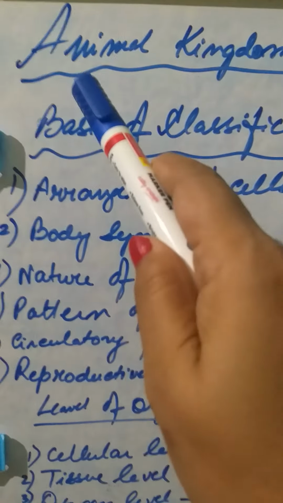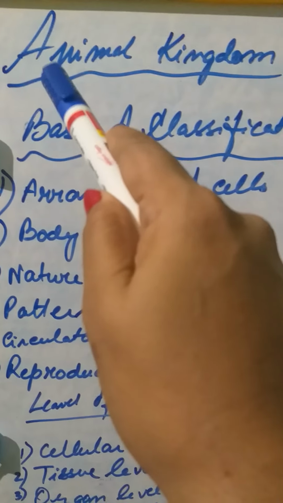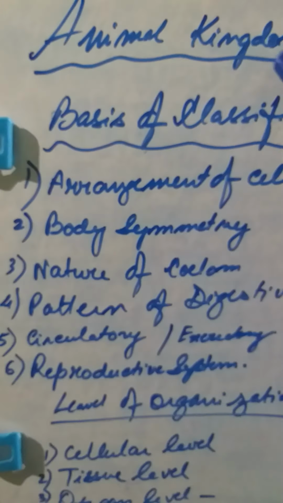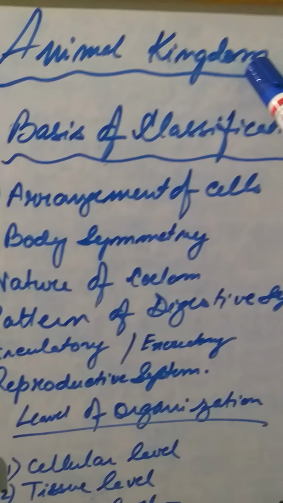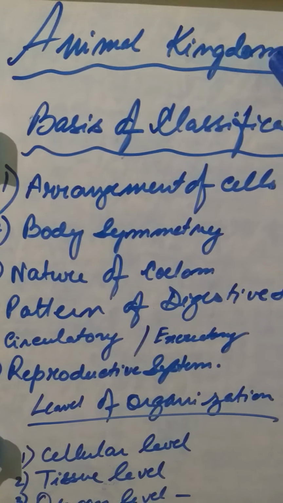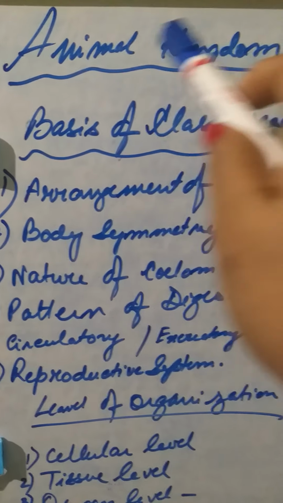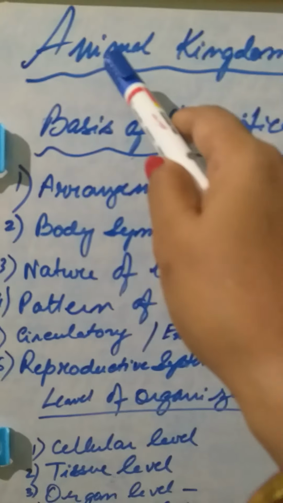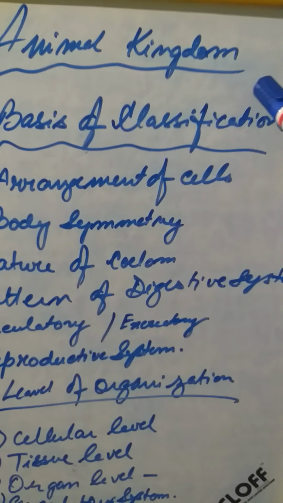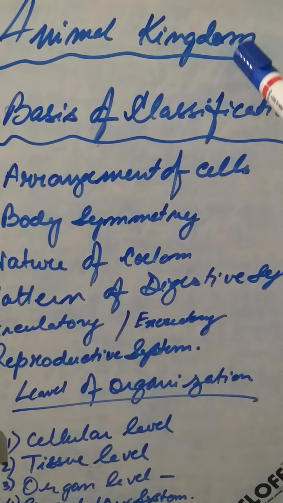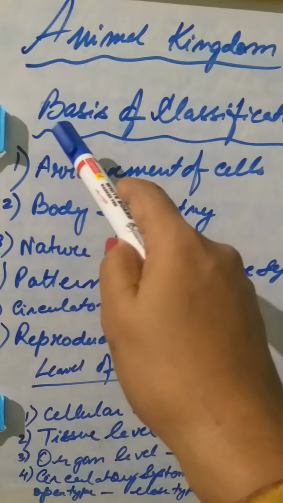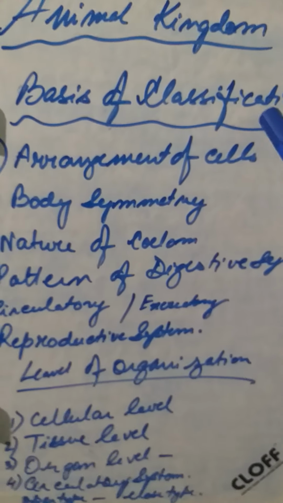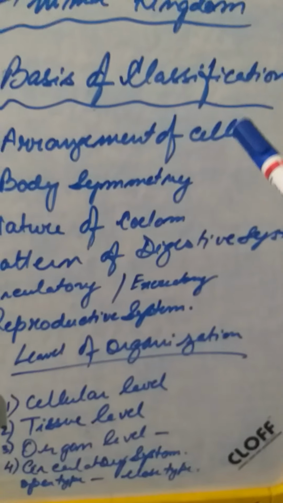Now here you see we are starting a new topic today, the animal kingdom. The animal kingdom includes all other animals beyond the unicellular protistans. Now see how this animal kingdom has been classified. On the basis of classification, how are they arranged according to the different phyla?